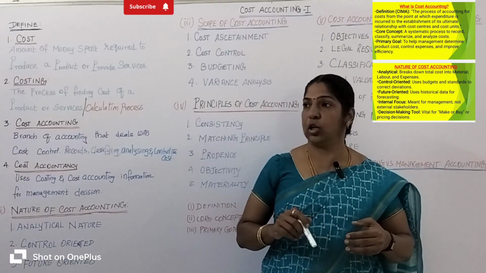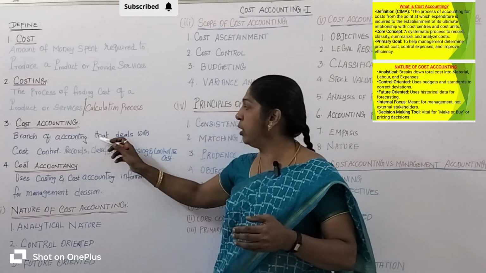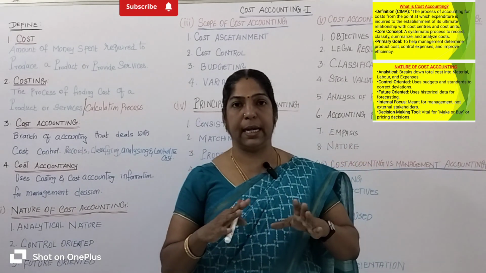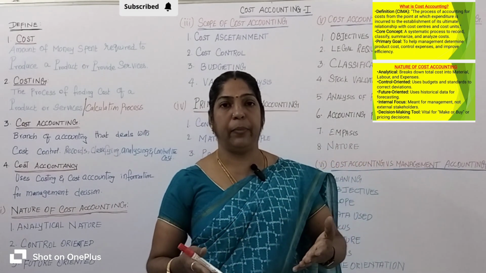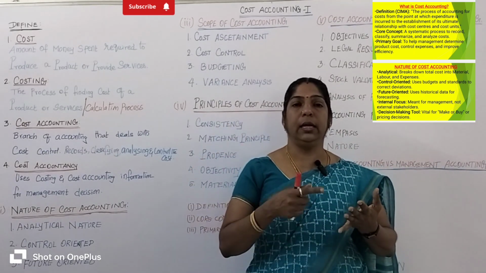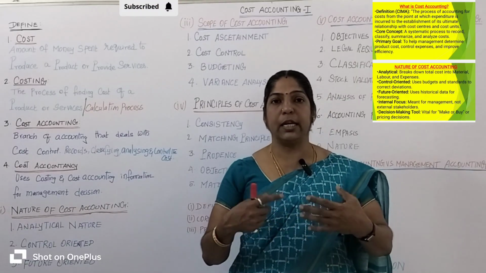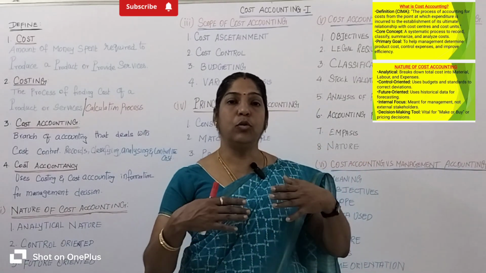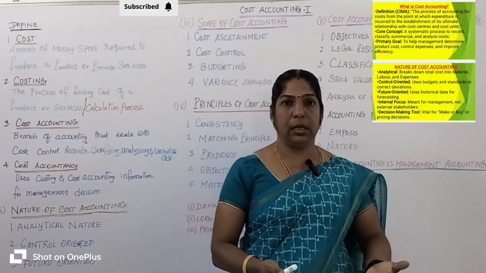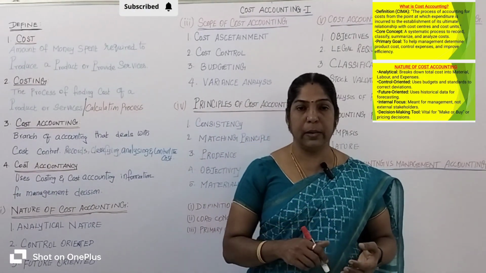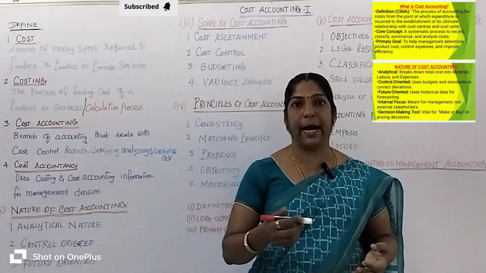What is meant by cost accounting? It is the branch of accounting that deals with cost control. Cost accounting is recording, classifying, analyzing and controlling the cost. Listen, I will explain with an example. Suppose last month the production cost is 1000 rupees, and this month it becomes 1100 rupees.